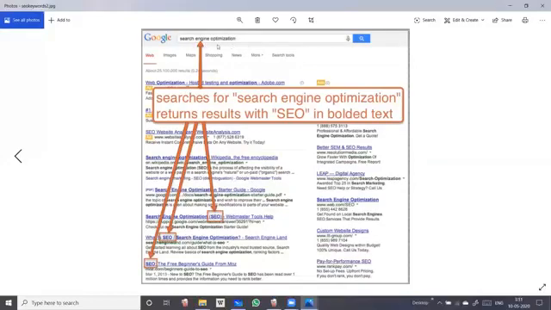Search engine optimization is the title or the topic. Now searches for search engine optimization return results with SEO in bolded text. Look here, wherever SEO is there, it is bolded. And these are mostly unpaid. Now this is the SEM. So here we are learning SEO, so SEM is not there.